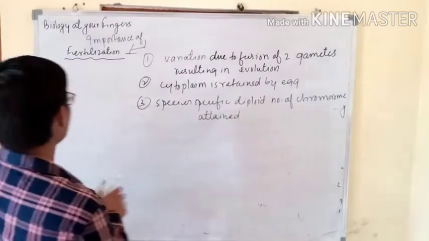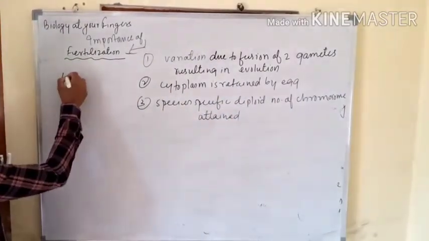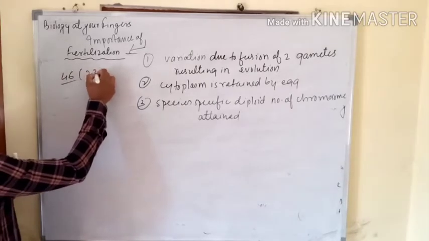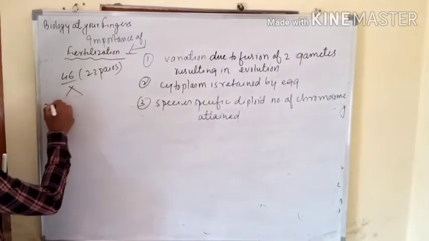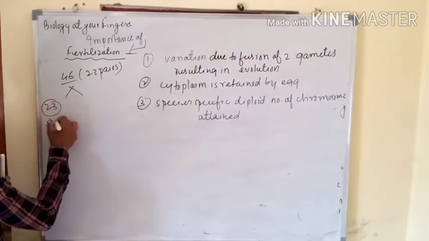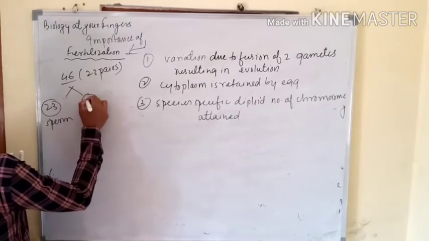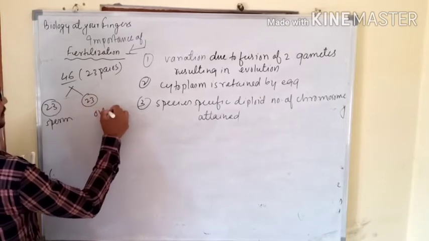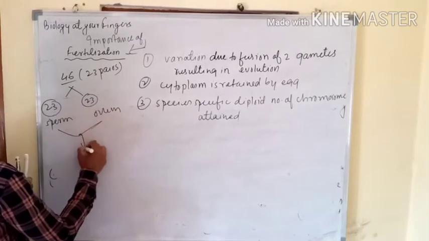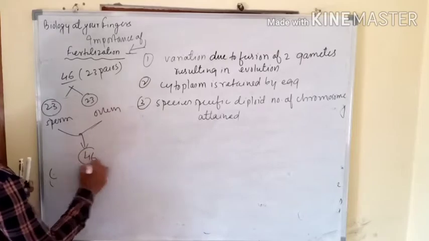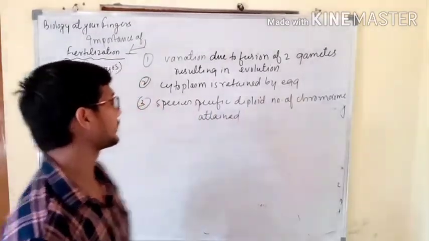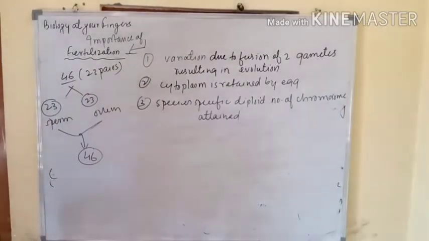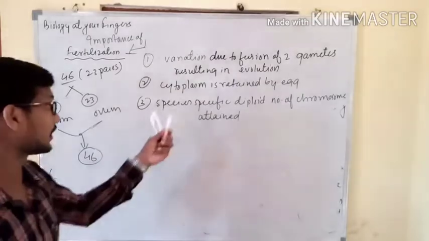As you know, human beings have a total of 46 chromosomes, 23 pairs, and out of this, 23 come from the sperm and 23 from the ovum. So when these two fuse, there are a total of 46. So I have mentioned here that the species specific diploid number of chromosomes is attained by the process of fertilization, and this is also a very important point.